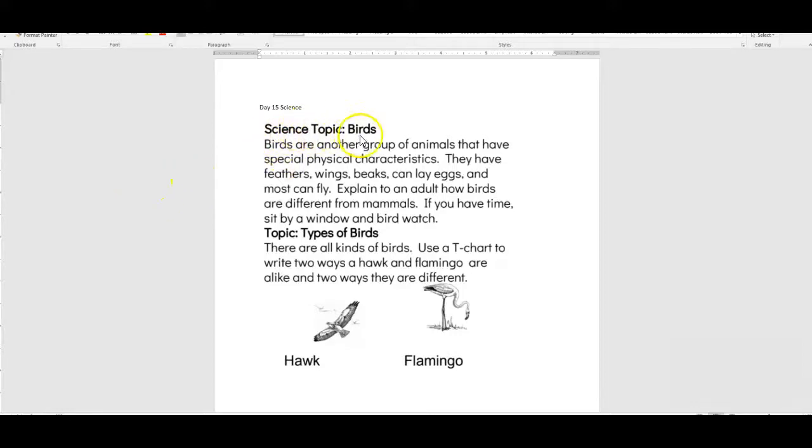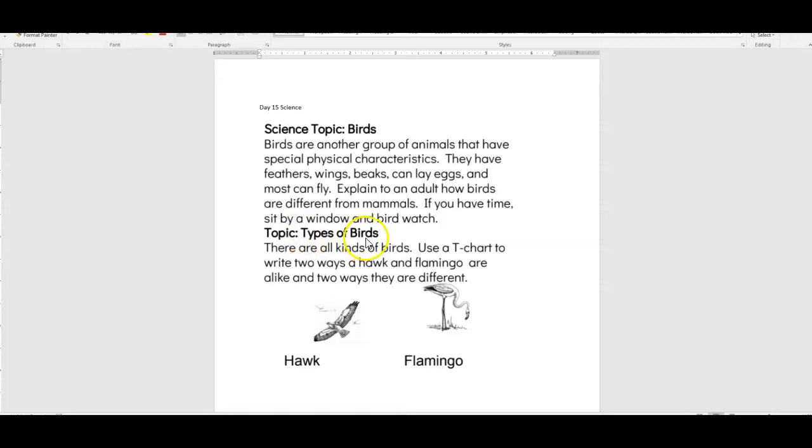Science topic, birds. Birds are another group of animals that have special physical characteristics. They have feathers, wings, beaks, can lay eggs, and most can fly. Explain to an adult how birds are different from mammals. If you have time, sit by a window and birdwatch.